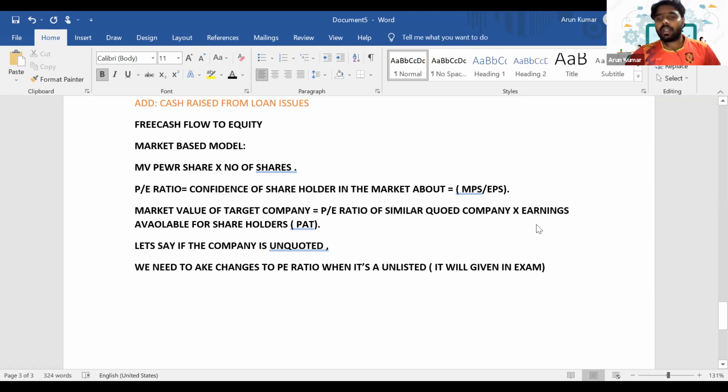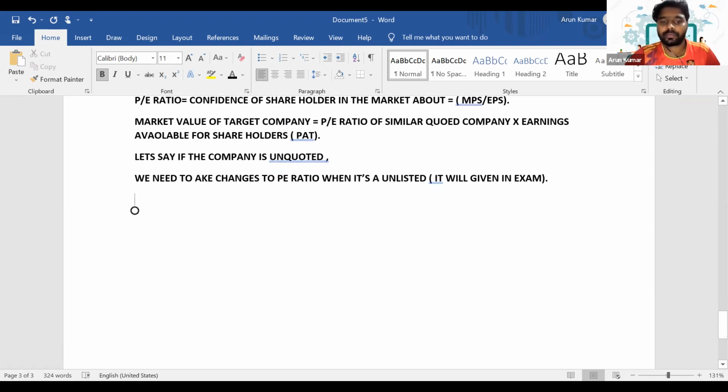Okay. So is there any other approach apart from this to value a company? Market to book ratio. Yeah. So more importantly, we have another model.